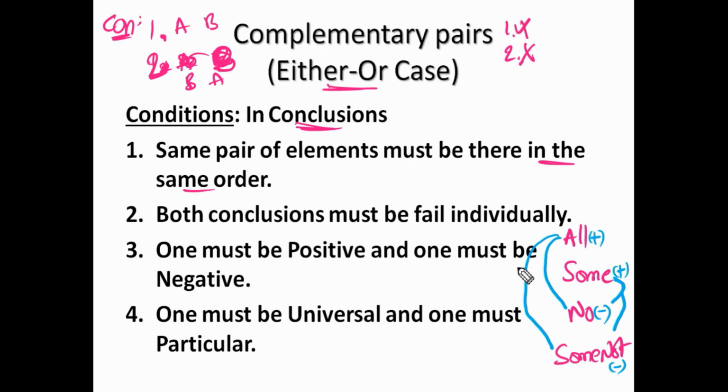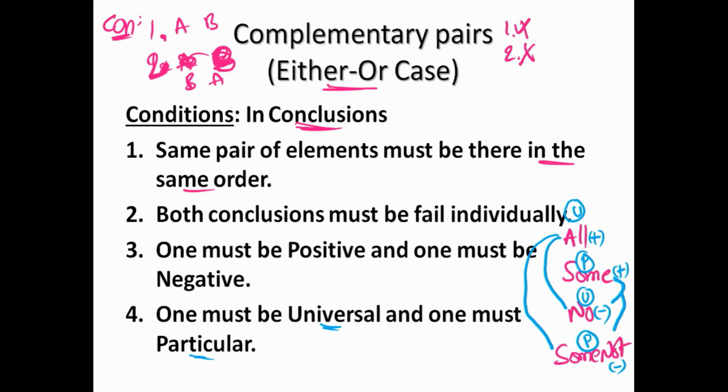Okay. Next, one must be universal and one must be particular. Is all the universal qualifier or the particular qualifier? Universal qualifier. Some is the particular qualifier. No is universal. Some not is particular.